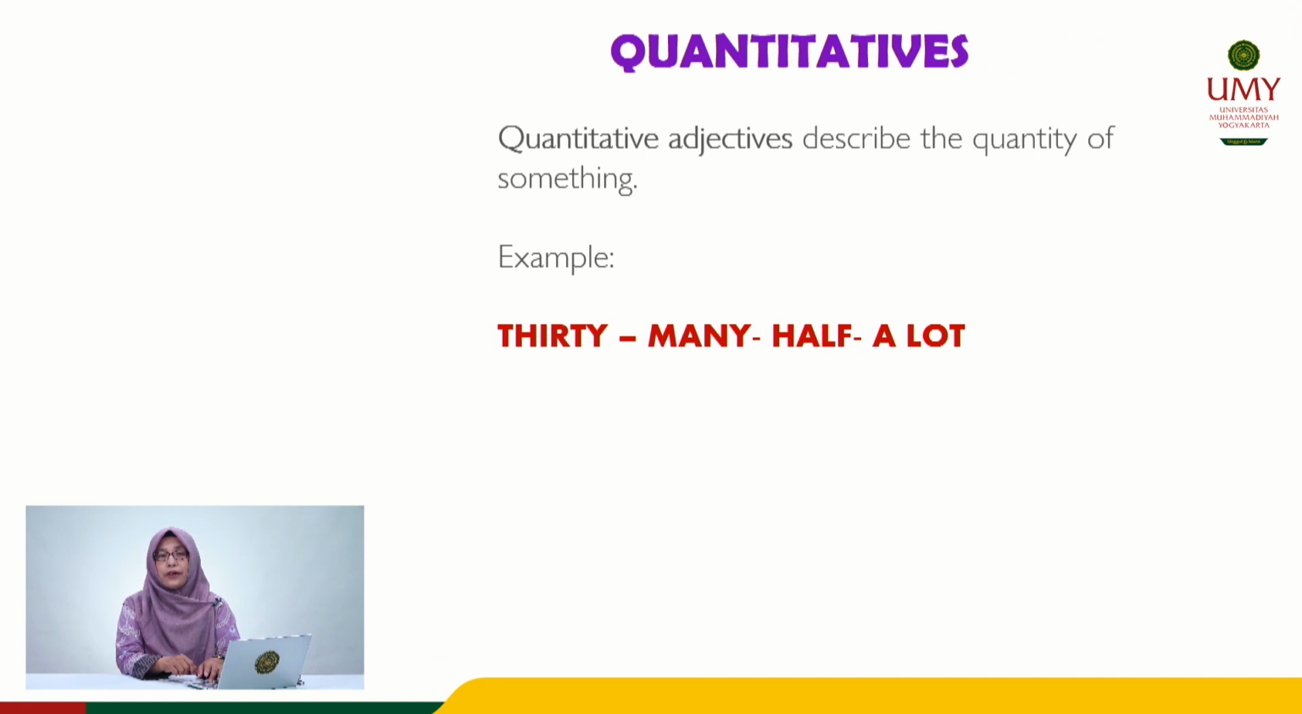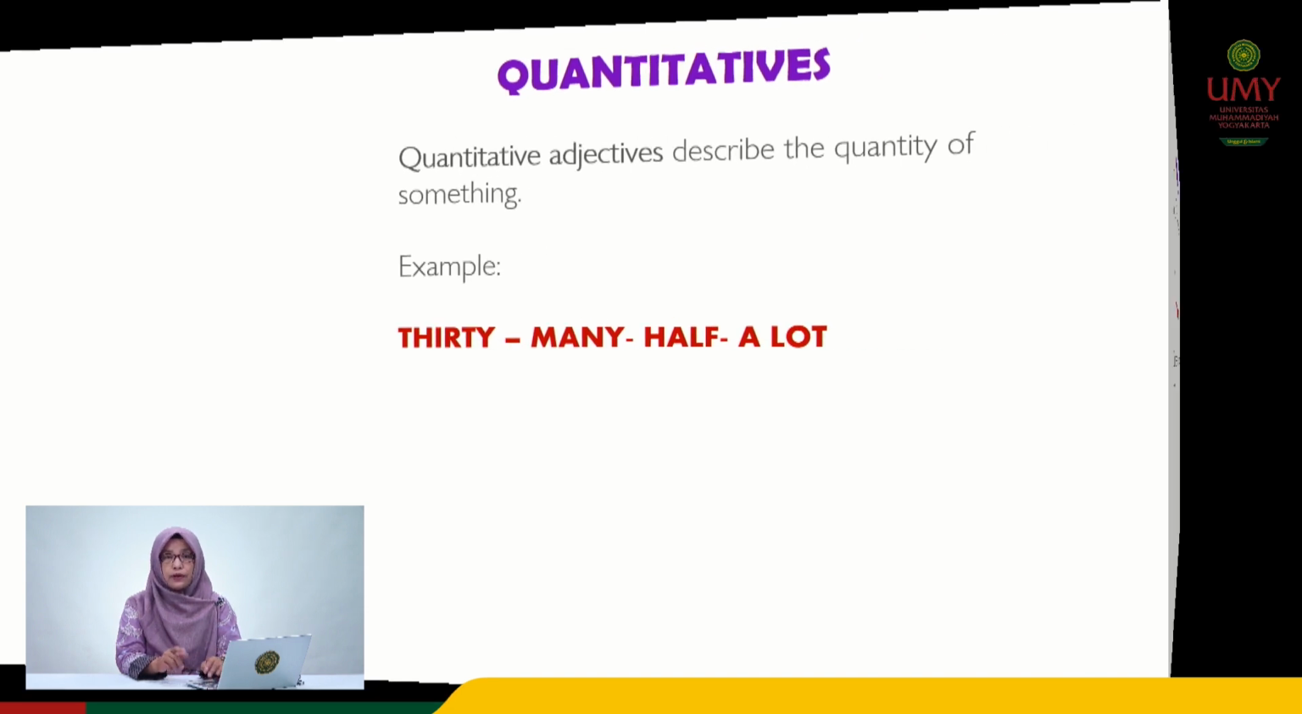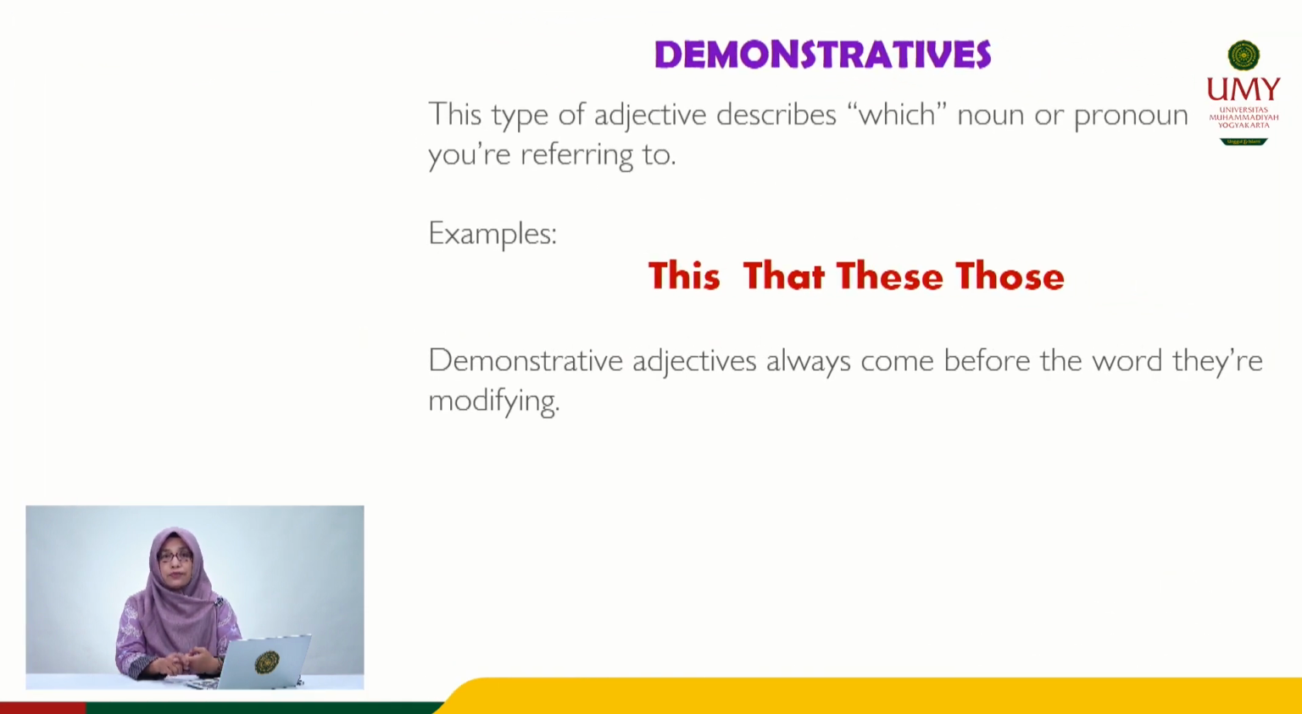The other type of adjective is quantitative. Quantitative adjectives describe the quantity of something. For example, 30 students, many teachers, half of the apple, a lot of money. That is quantitative. Next, demonstrative. This type of adjective describes which noun or pronoun you are referring to.